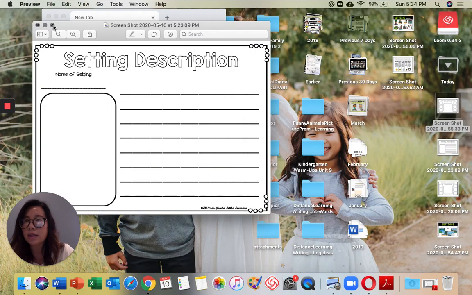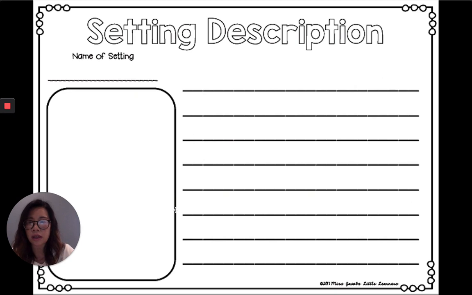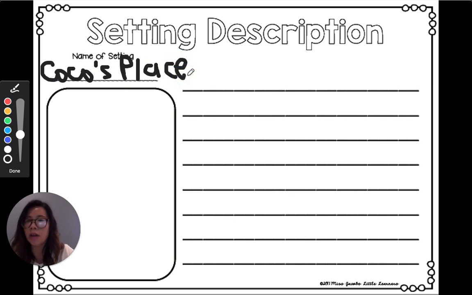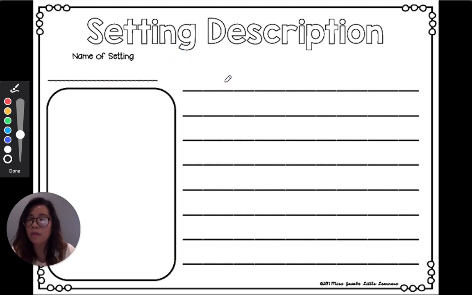So on Seesaw, you will have this setting description that is in front of you right now. You're going to name your setting and write it here. So for example, my story is about a sushi chef, so I'm going to make this one the name of his restaurant. So I'm going to call it Coco's Restaurant. So if I was to write that, I would write it here, okay? So I say Coco's, I'm going to call it Coco's Place for the name of the restaurant, okay? Now remember, after I write, sometimes my words disappear, but don't worry about that. So the name of my restaurant is Coco's Place.